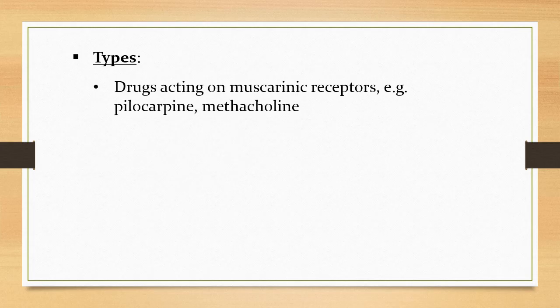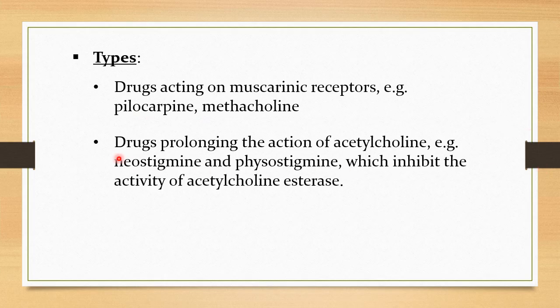So the parasympathomimetics can be of two important types. One are the drugs that are acting over the muscarinic receptor. You know the two types of receptor as far as the parasympathetic receptors are concerned, muscarinic and nicotinic. So certain drugs act over the muscarinic receptor and cause a stimulatory effect. Examples are pilocarpine and methacholine. And second are the drugs that are prolonging the action of acetylcholine, like neostigmine and physostigmine.